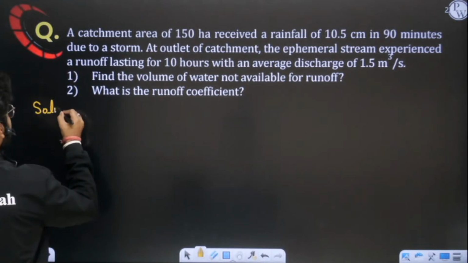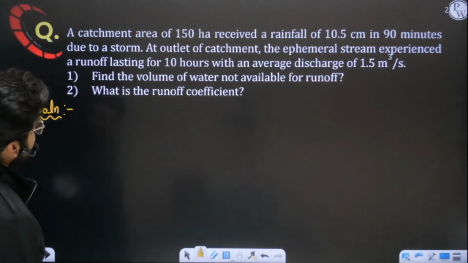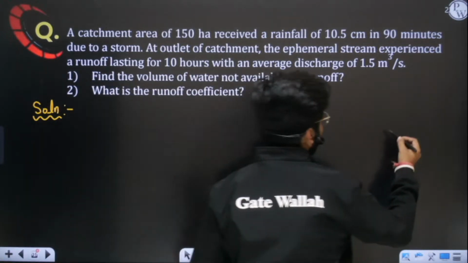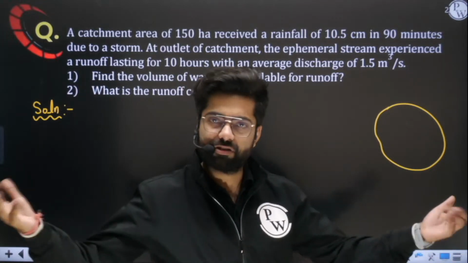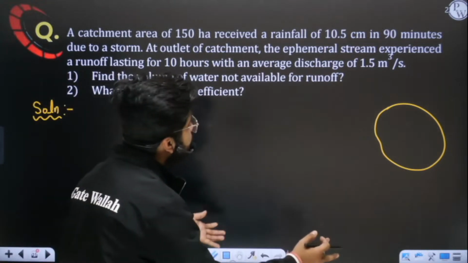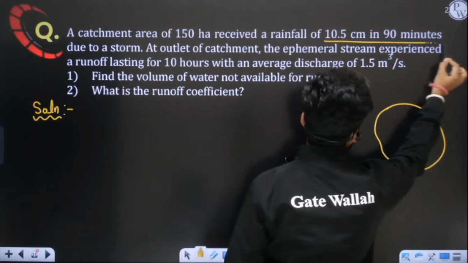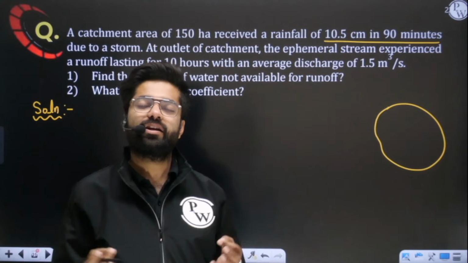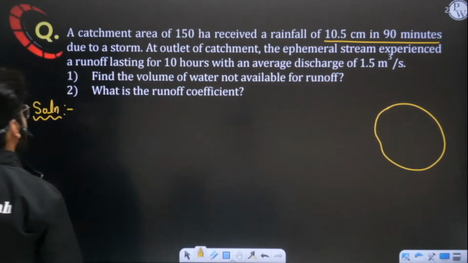So what is this question saying? A catchment area of 150 hectares. Beautiful question. We have a catchment area which has an area of 150 hectares. Let us assume this is a catchment area, or simply a basin or sink. So this is an area of 150 acres. It is receiving a rainfall of 10.5 centimeter, and that too in 90 minutes. 90 minutes simply means 1.5 hours. In 1.5 hours, 10.5 centimeter rainfall is happening due to a storm.